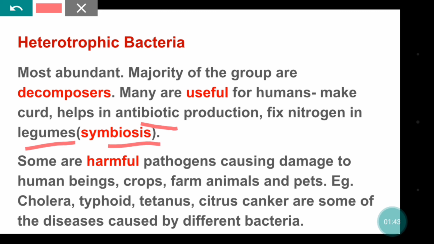Some are harmful pathogens causing damage to human beings, crops, farm animals, and pets. Examples: cholera, typhoid, tetanus, citrus canker are some of the diseases caused by different kinds of bacteria.